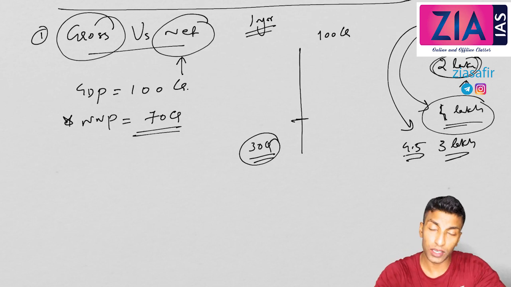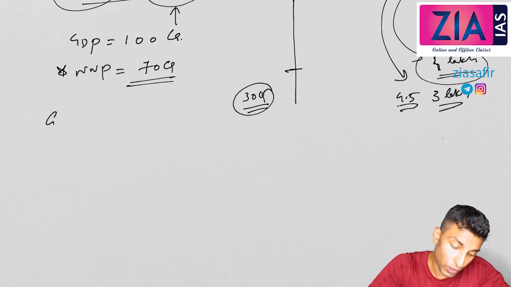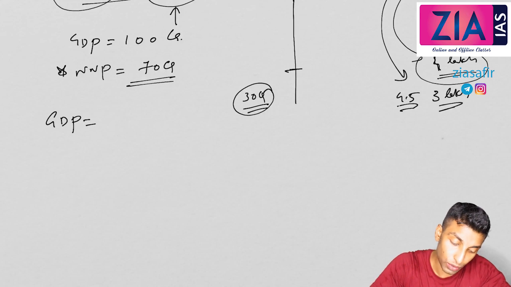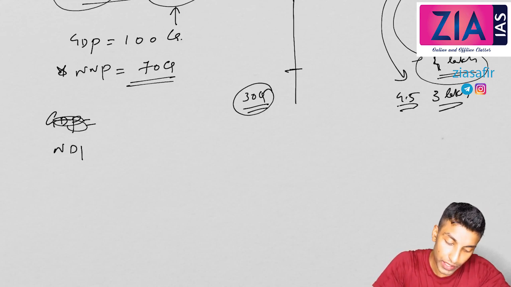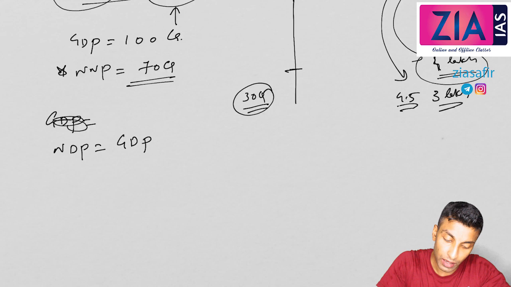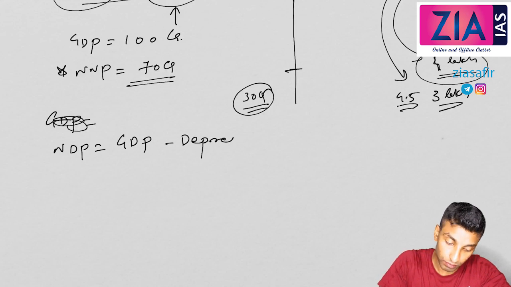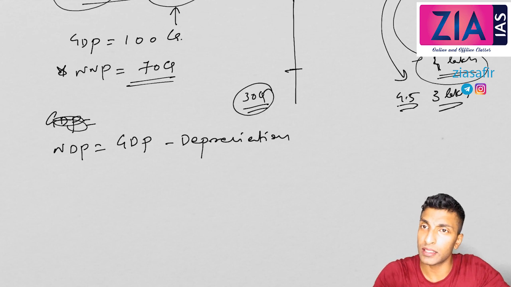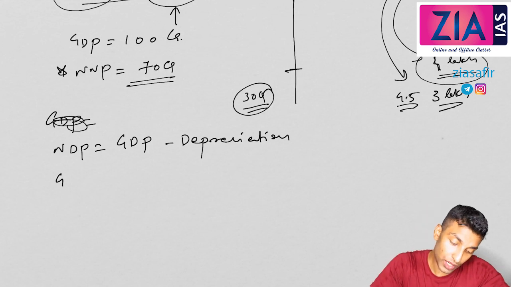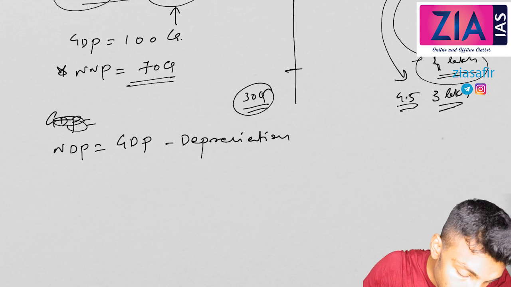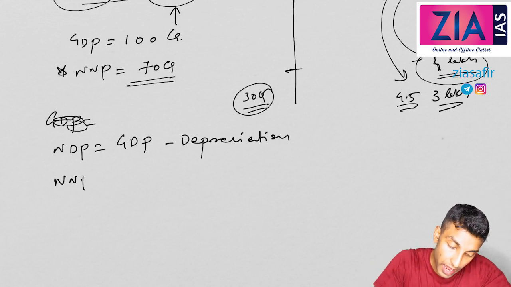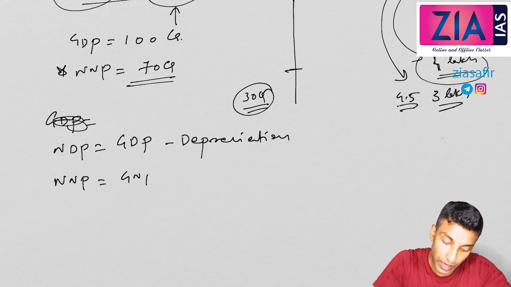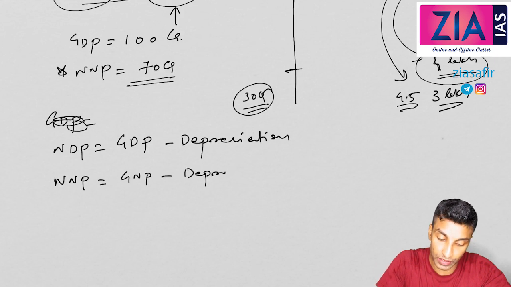Okay, so I hope you understood. In simple terms, what is GDP? GDP we understood. NDP is actually GDP minus depreciation. Now if it is NNP, what is that? GNP minus depreciation.